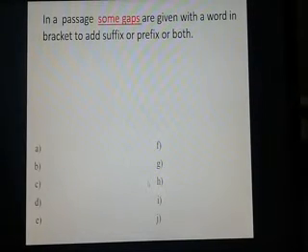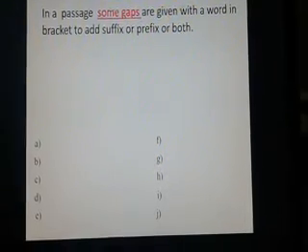Dear students, I hope you have understood how the words with their parts of speech are used in the gaps. Now students, this is the time for practicing a suffix and prefix passage. Okay, I am going to give you a passage, and in the passage you will see some words in brackets.